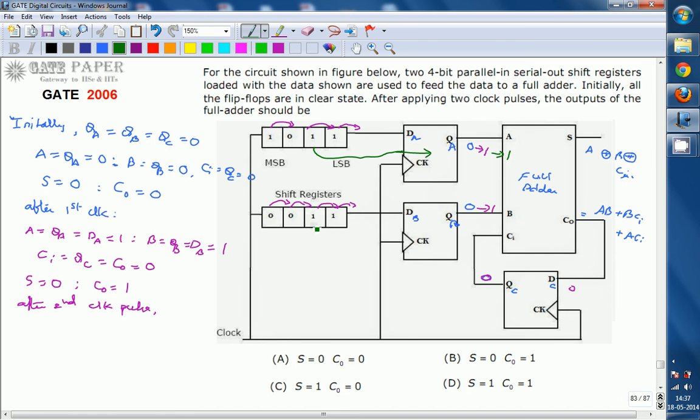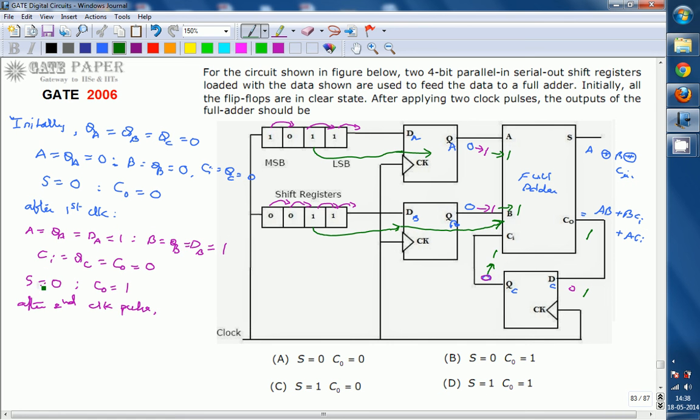The second bit is now available at the input and will be loaded into QB, so this 1 changes to 1. C naught was previously at logic 1 for the previous combination of inputs, so that 1 is now loaded after application of the second clock pulse. So this 0 changes to 1.